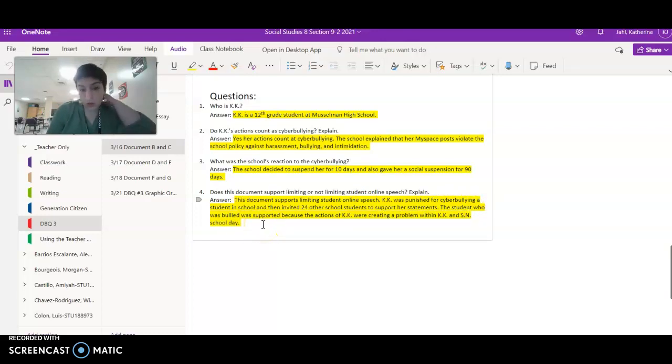So the student who was bullied, which is SN, the school decided to support that student by punishing KK because KK was cyberbullying her. So even though this happened on a personal website and at home, that student needed to be punished because it was affecting everybody's school day, because there's 24 other students as well who were involved in this. So really that's 26 total students who were involved in this issue.